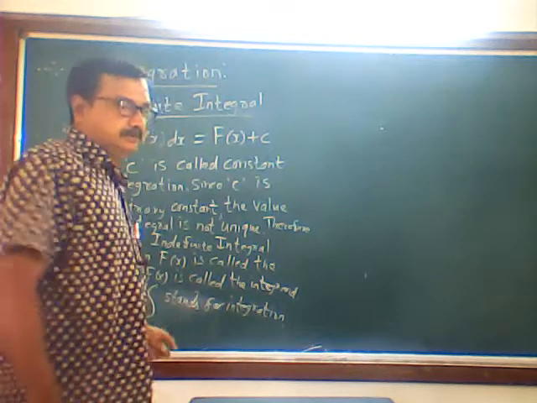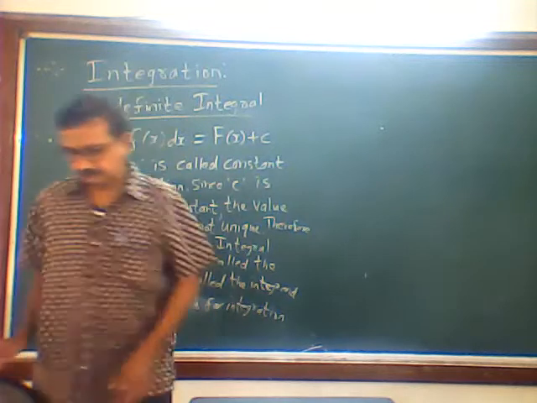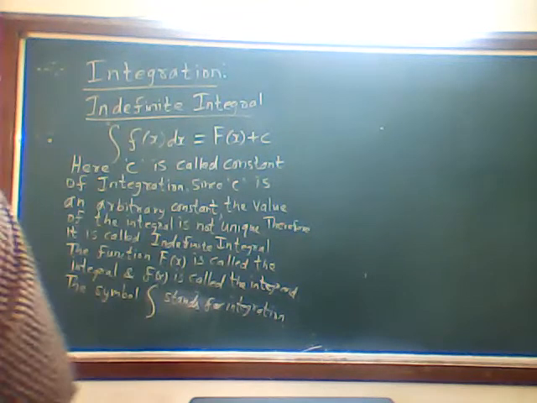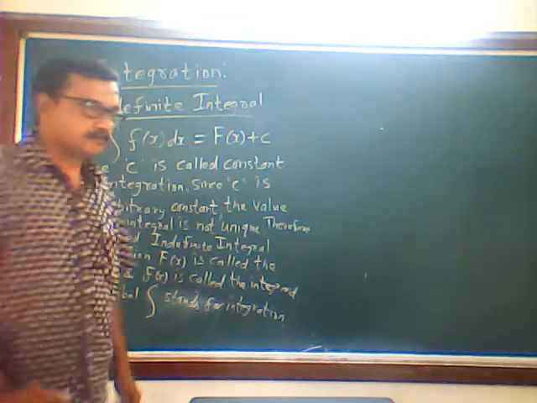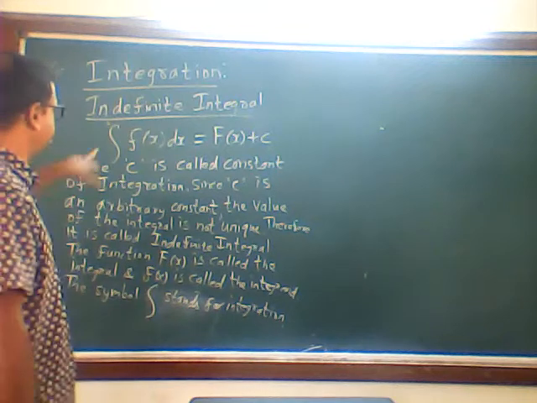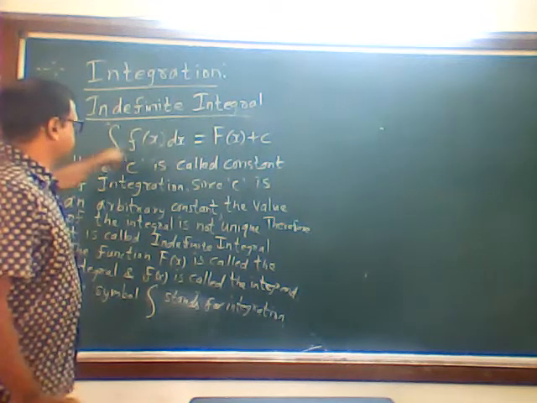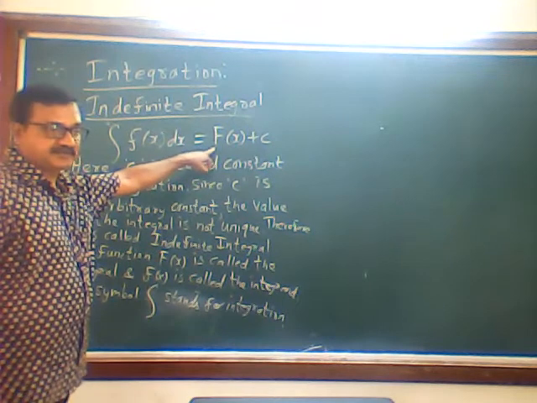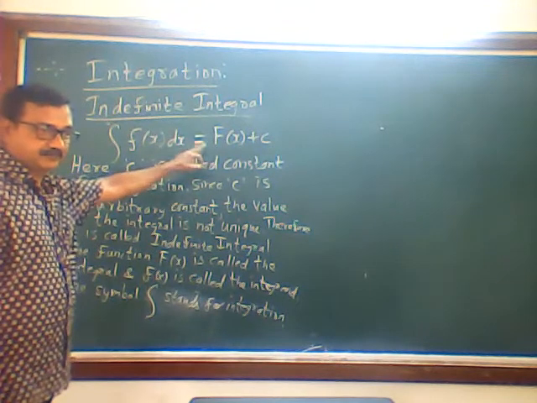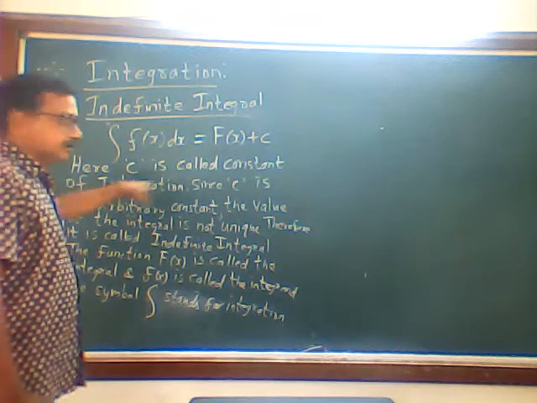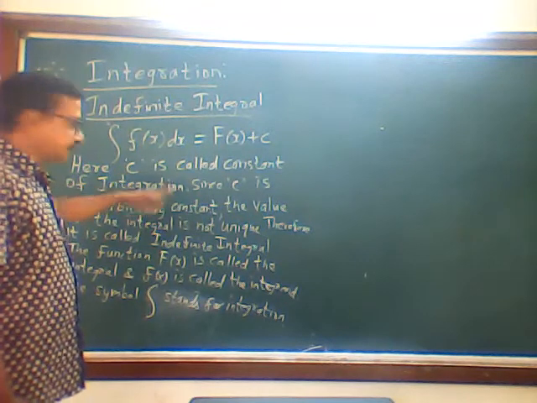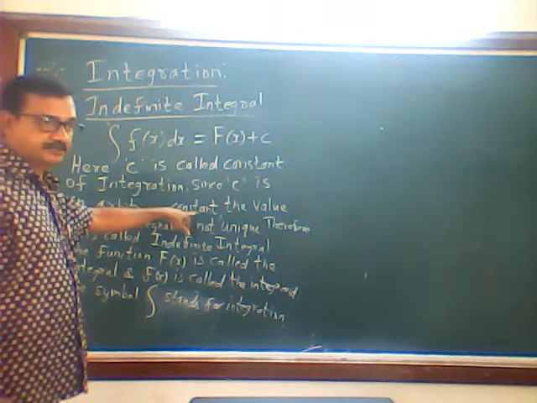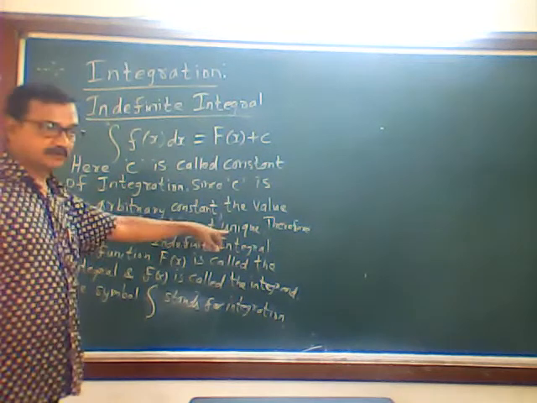So integration, this is the symbol: integral of f of x dx is equal to capital F of x plus c. So the answer is capital F of x. Here c is called the constant of integration. Since c is an arbitrary constant, the value of the integral is not unique.